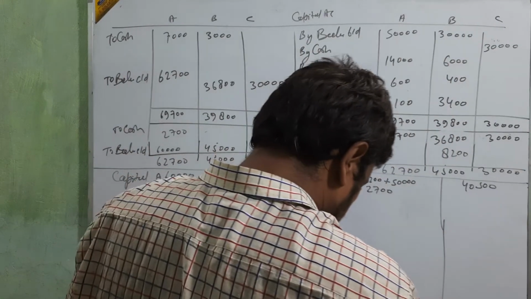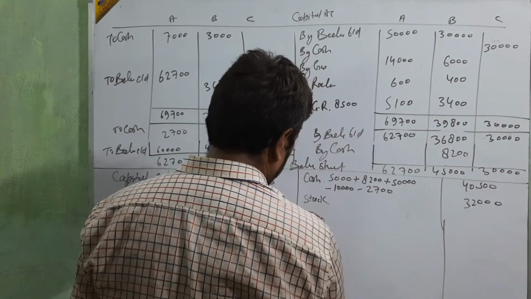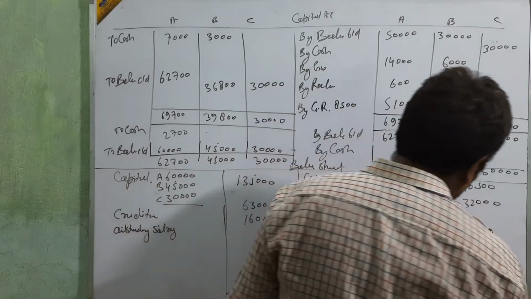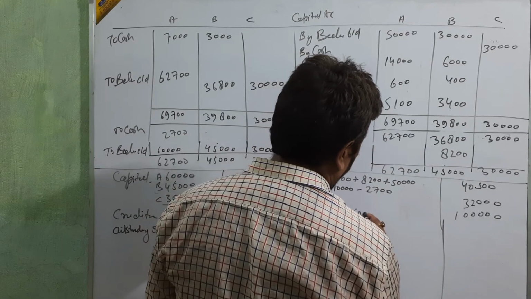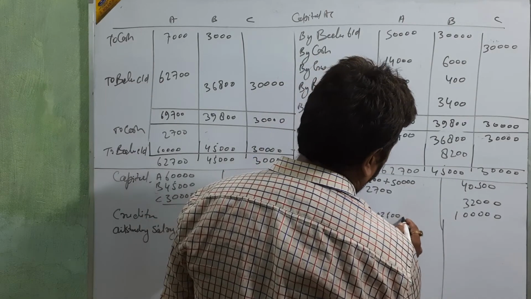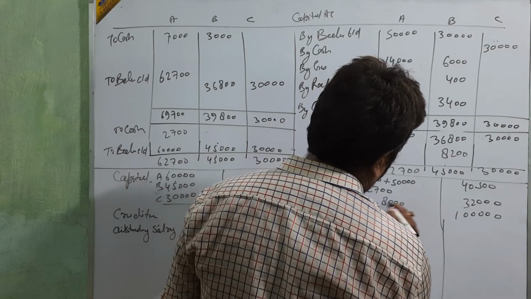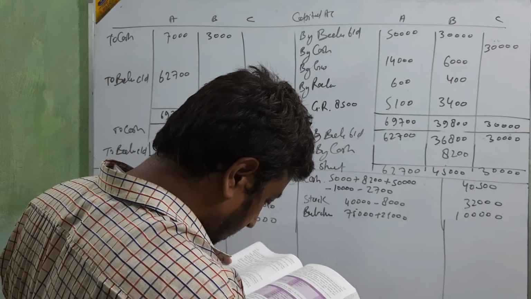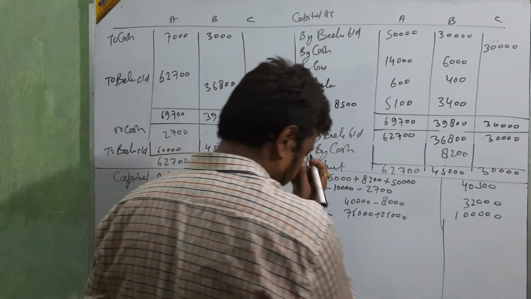Stock. Stock is 32,000. Okay. Then building: 1 lakh, because 75,000 old plus 25,000 here, 40,000 old less 8,000. Okay, beta? Clear? Then trademark and debtors.